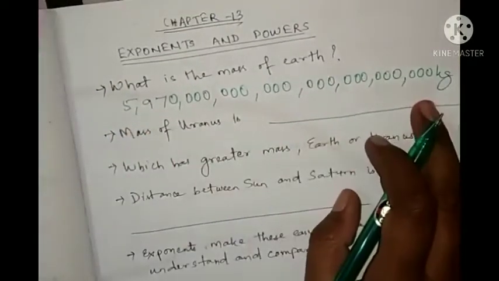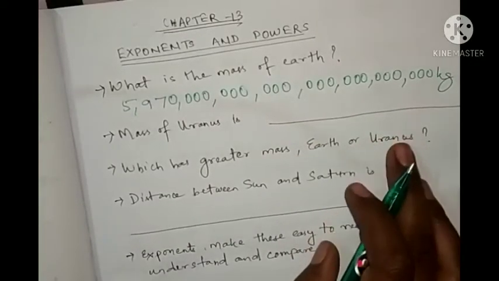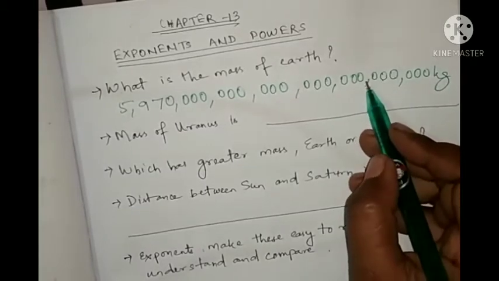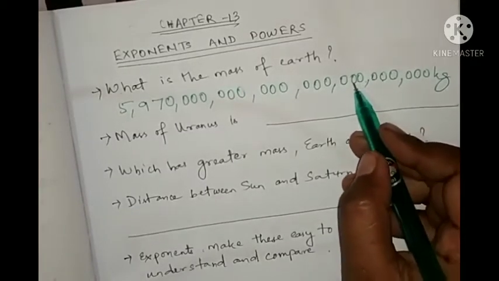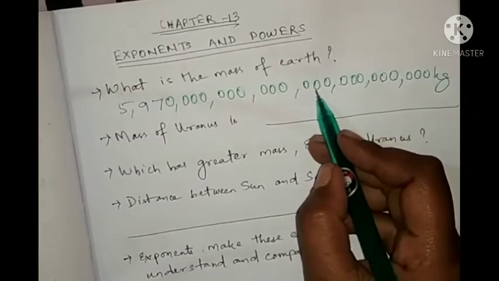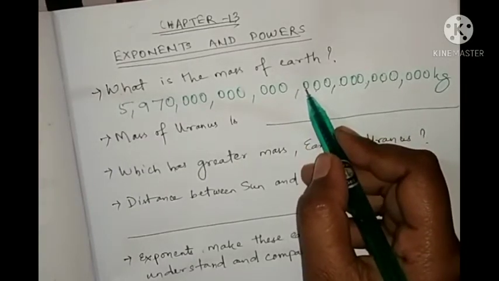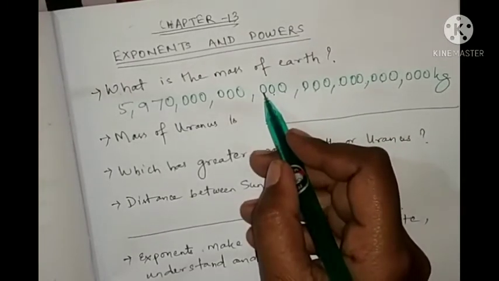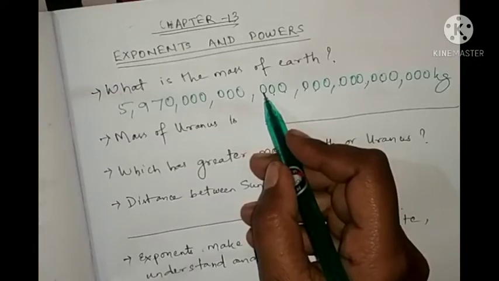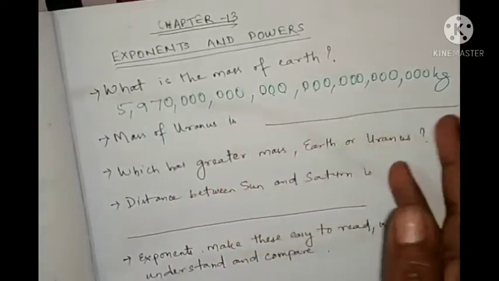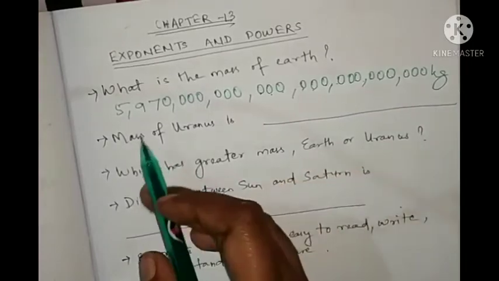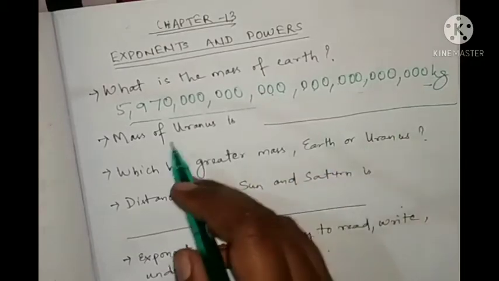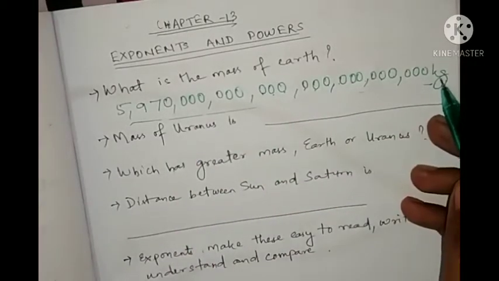But how can we know that, billion, trillion? Till that we know: ones, tens, hundreds, thousands, 10,000, 100,000, million, 10 million, 100 million, billion, 10 billion, 100 billion, trillion, 10 trillion, 100 trillion. So this will be this much trillion. The mass of the Earth is very big in kg.